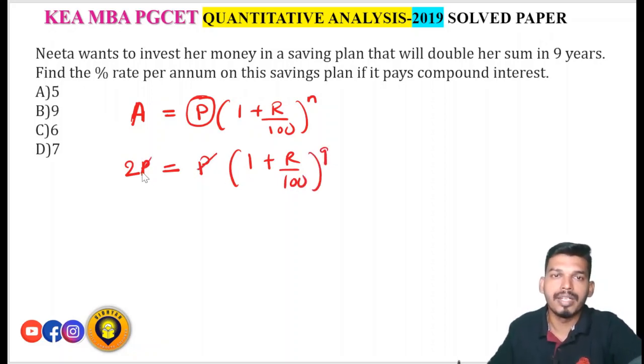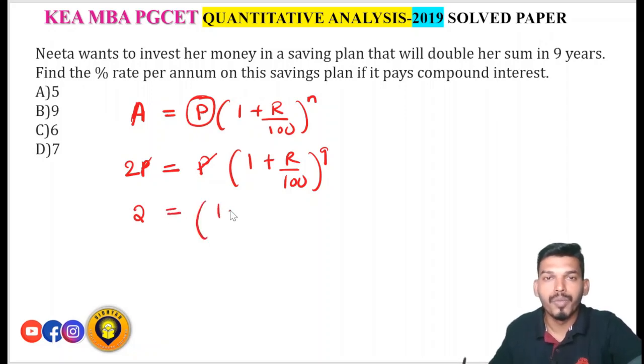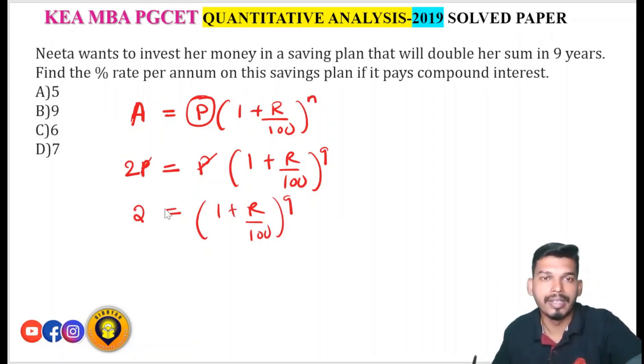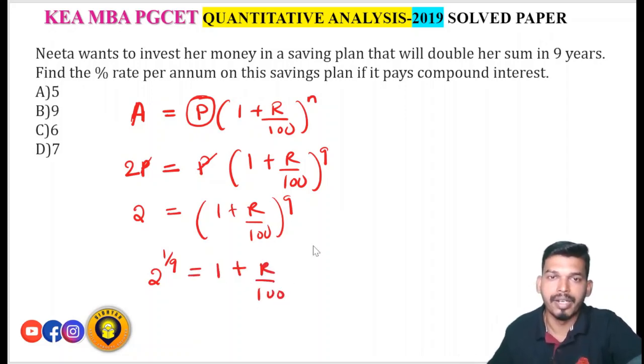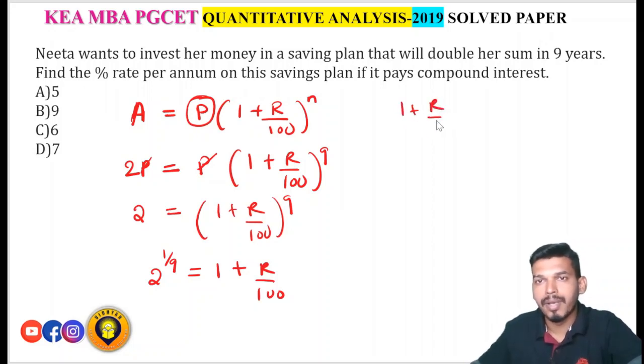So P and P will get cancelled, so 2 is equal to 1 plus r by 100 to the power 9. Now to cancel this 9, you have to take the 9th root. That is 2 to the power 1 by 9 is equal to 1 plus r by 100.